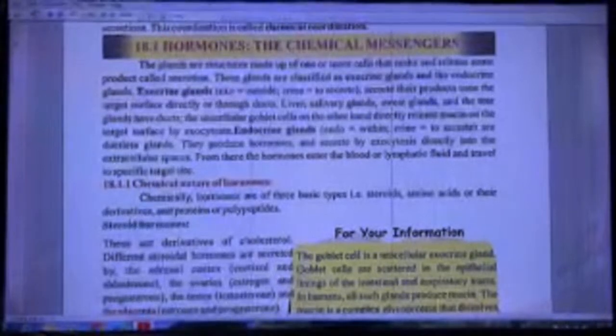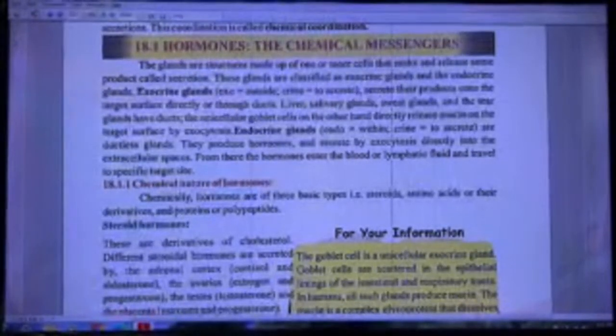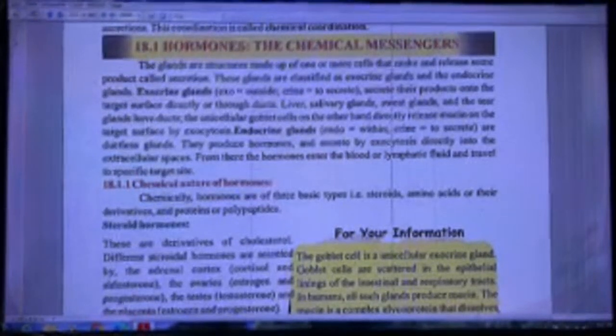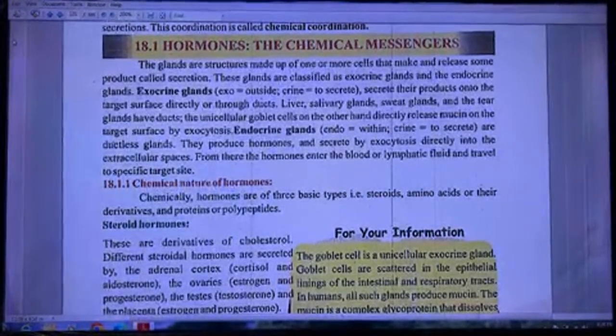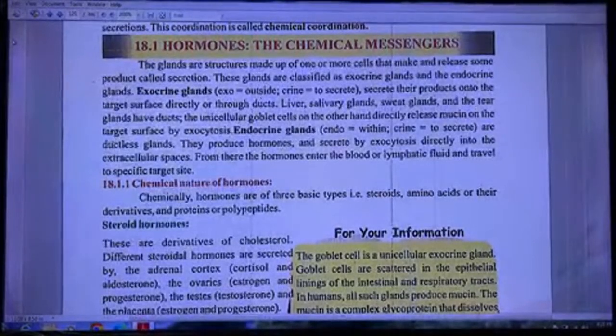Endocrine glands are ductless glands. They produce hormones and secrete by exocytosis directly into extracellular spaces. From there, the hormones enter the blood or lymphatic fluid and travel to specific target sites.